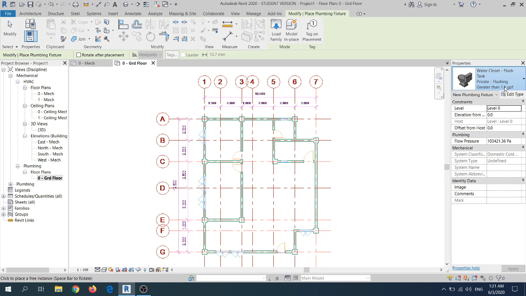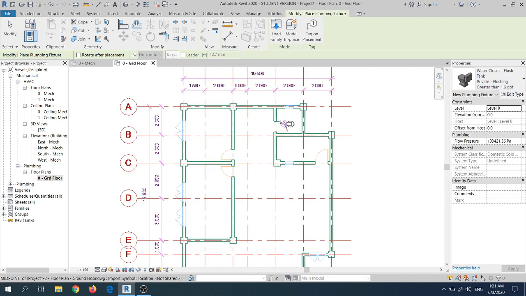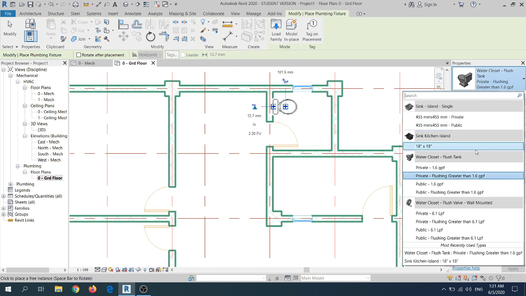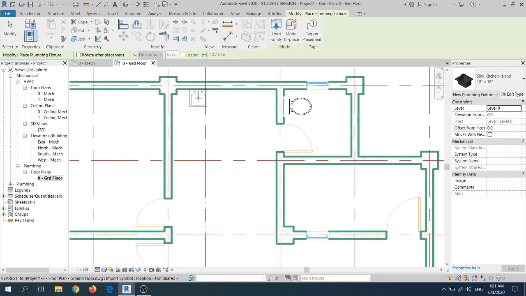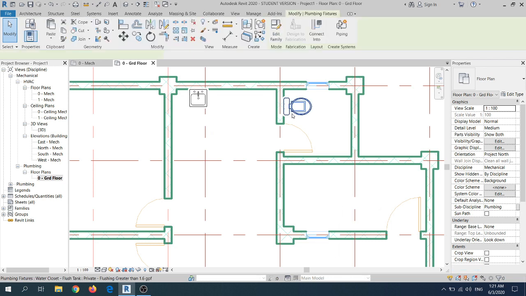So I'd like to attach the water closet first. I would like to choose one of the water closets listed in the library. Flushing greater than 1.6. I want to attach it to the toilet. Next, I want to choose the kitchen sink and attach it in the place near to the kitchen. This is two very typical examples of sanitary appliances.